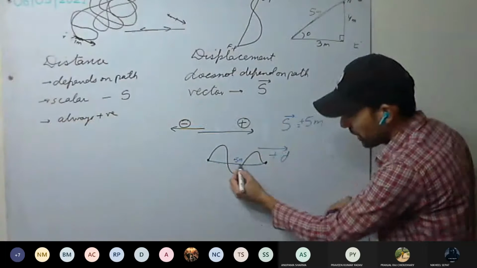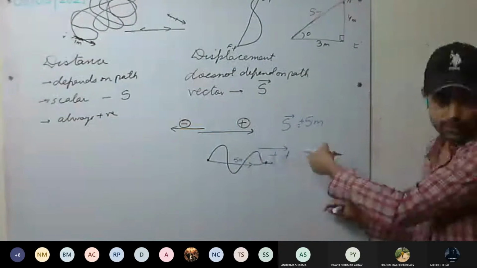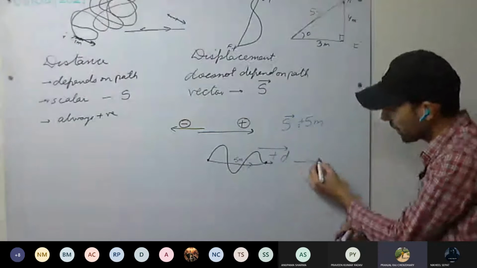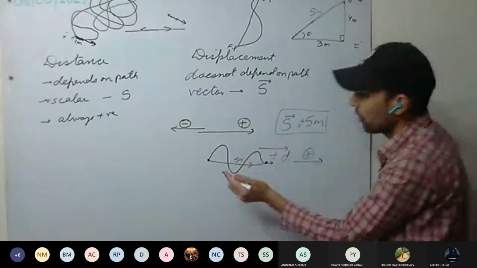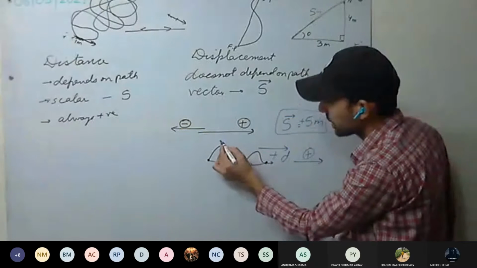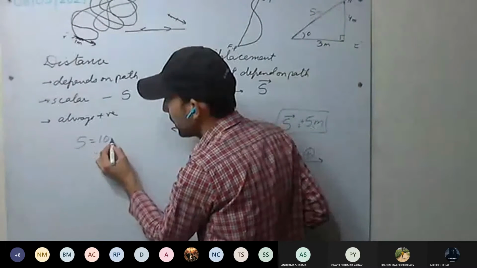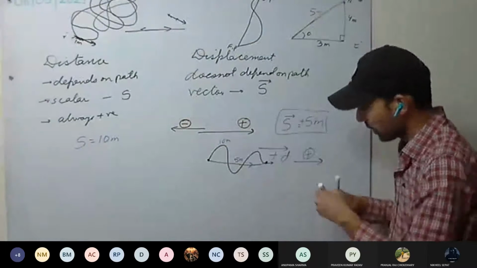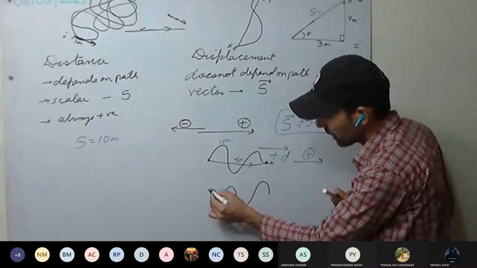Displacement is in which direction? From here it moved in this direction, so this is the direction of displacement, and we are taking this direction as positive. So this I have represented. Here displacement is 5 meters. For example, the distance covered is 10 meters. Distance is how much here? 10 meters.